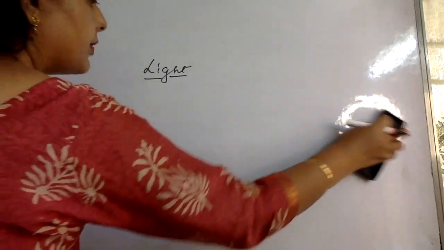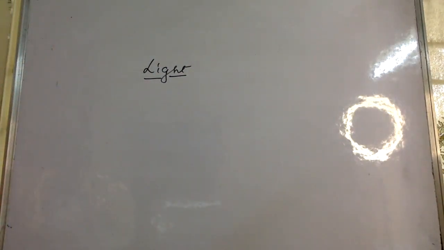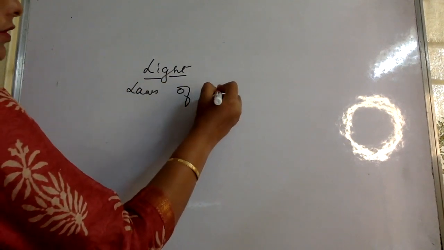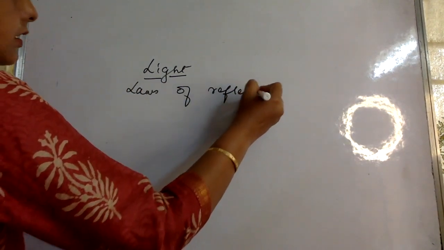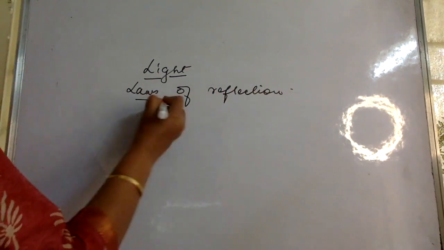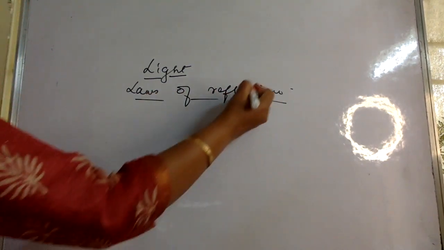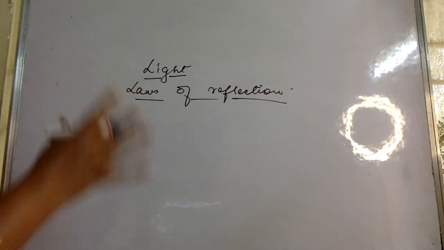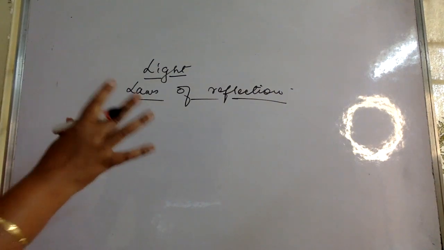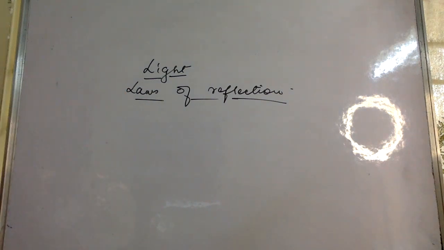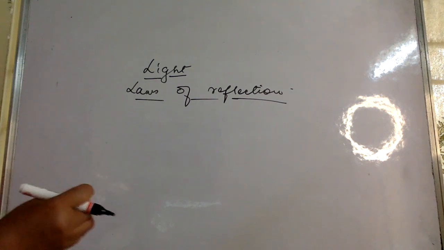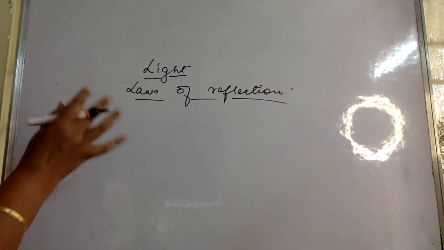Okay, now let me talk a little bit about the laws of reflection. When they ask you for the laws of reflection, you should give them the complete answer in the textbook words. You should not write these things in your own words. Definitions should be in the textbook words. Laws, principles, they should all be exact textbook words.